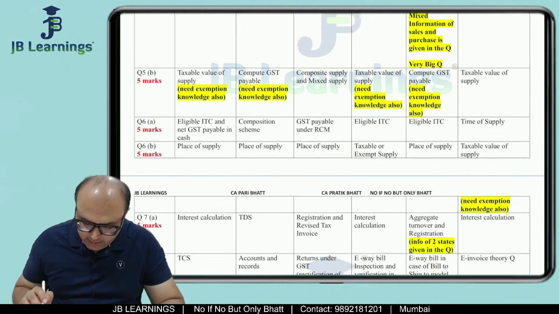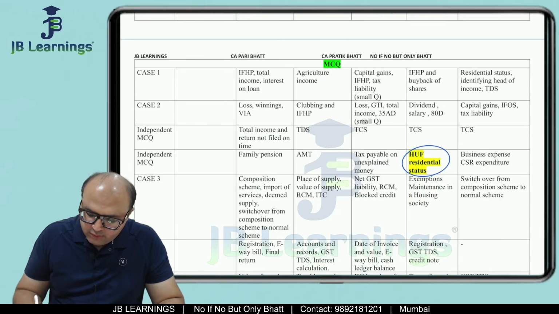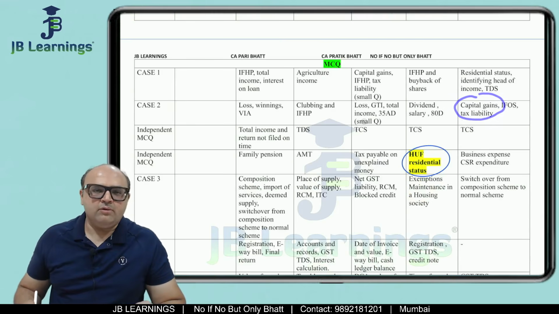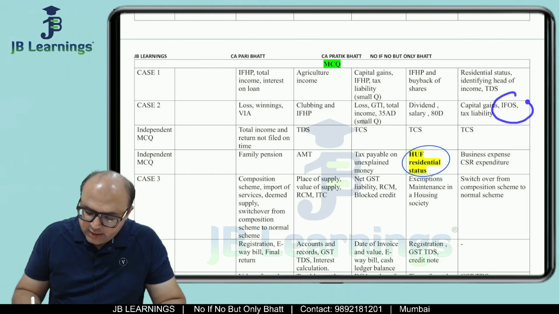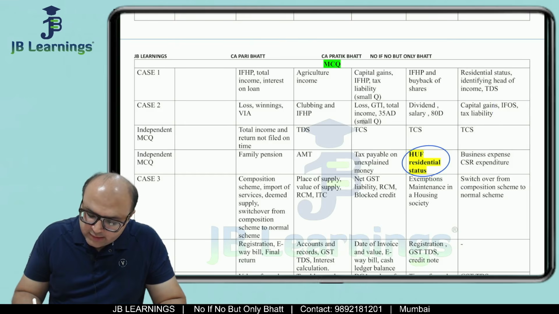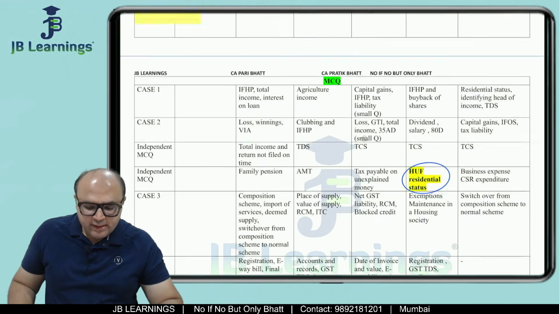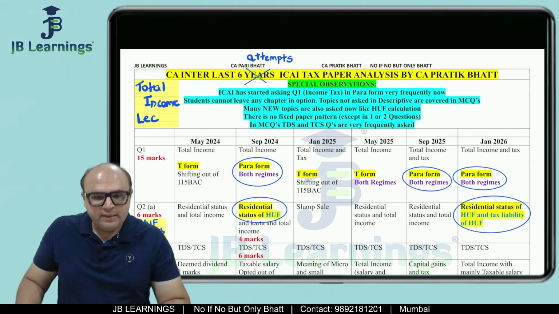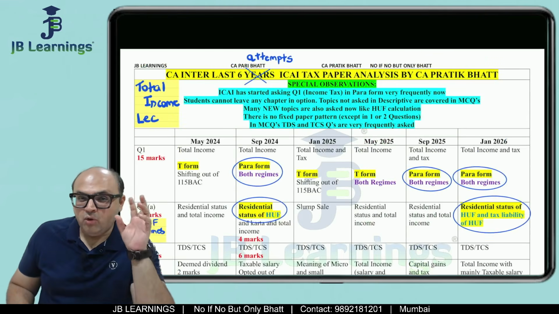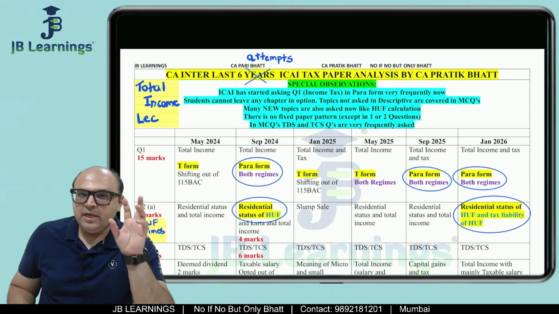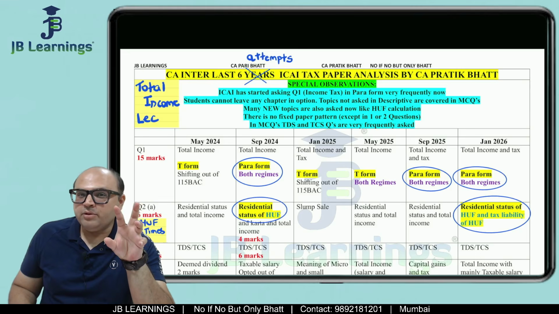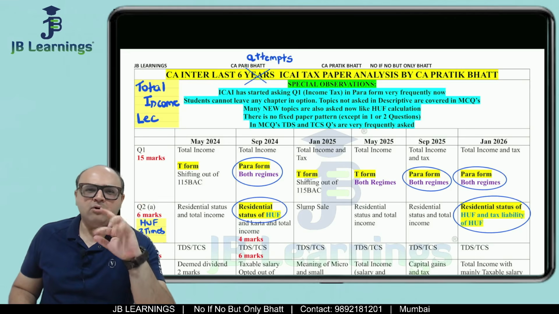But if you see your MCQs, capital gains was there in MCQs. Other sources was there in MCQs. Then residential status, identifying the head of income, and TDS were there in MCQs. So friends, those chapters which are not covered in descriptive, they are ensuring that some MCQ question is asked on them, or vice versa.